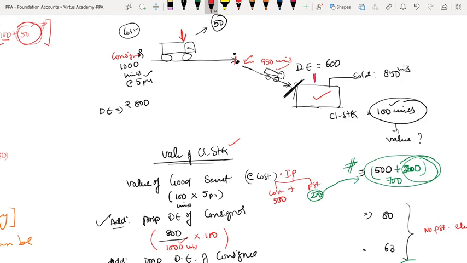So this is the key. These things you have to understand in abnormal loss, that is, in which place it has been lost. If it is lost before reaching the consignee, only the consignor's direct expense will come. If the goods have already reached the consignee and are lost after that, then the consignee would also have incurred direct expenses. Therefore, this also will come into the calculation.